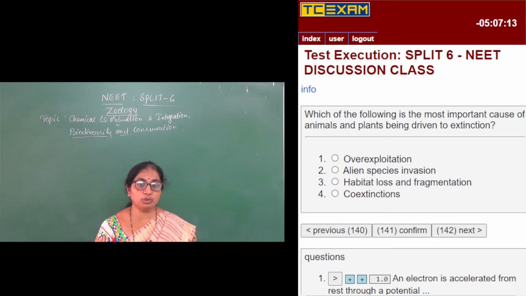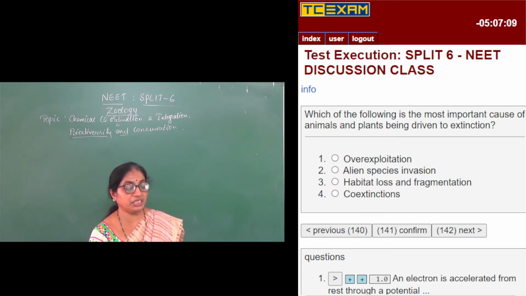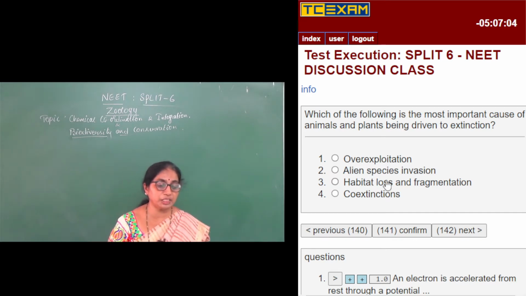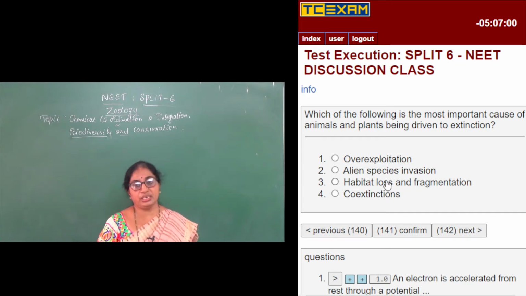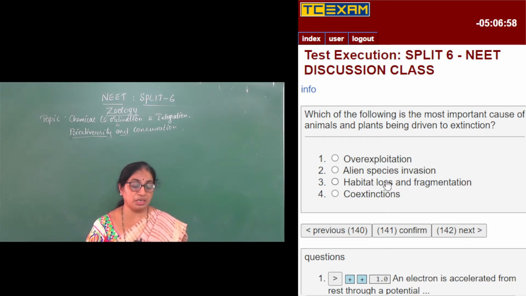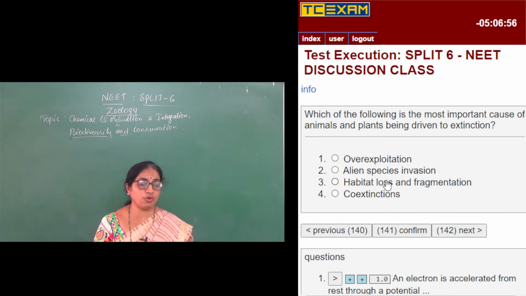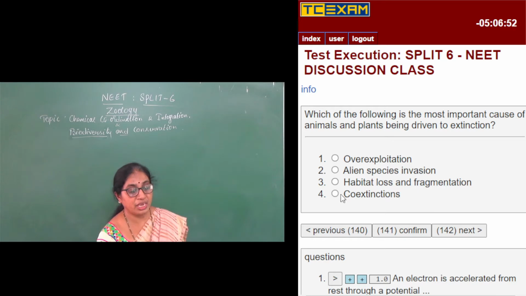Among them, we have to choose the most important cause. The first option is overexploitation, the second is alien species invasion, the third is habitat loss and fragmentation, and the fourth is co-extinctions. Of course, all these are reasons for extinction of organisms. Among them, the most important is habitat loss and fragmentation.